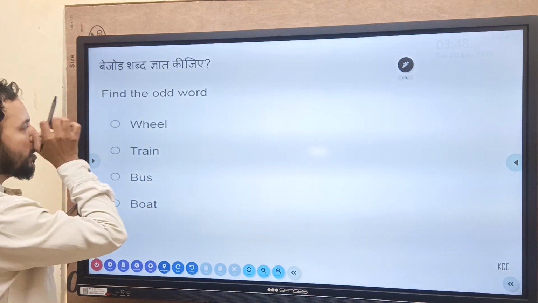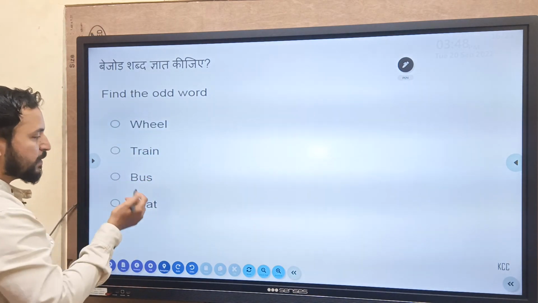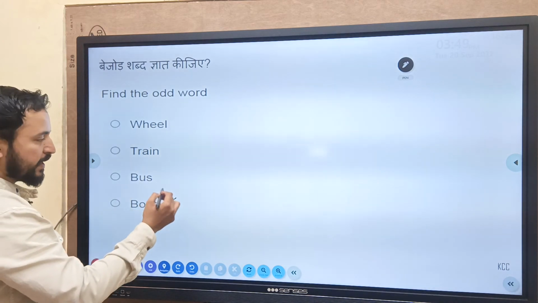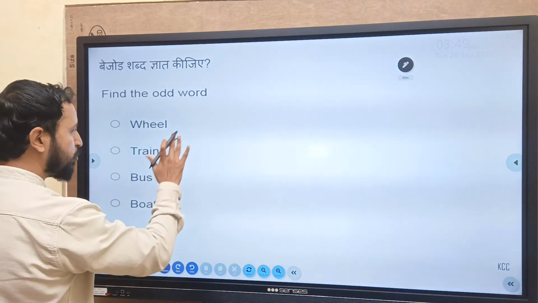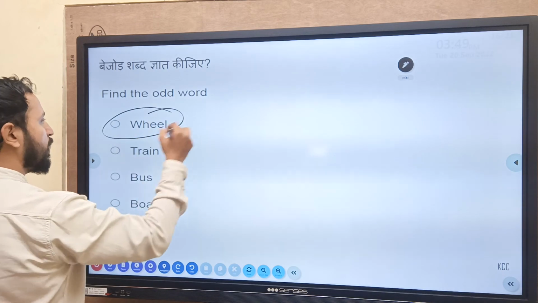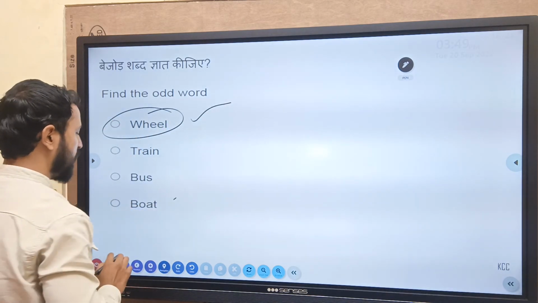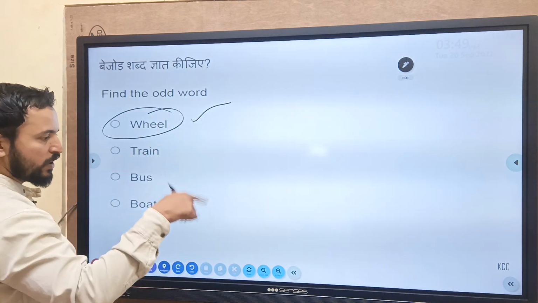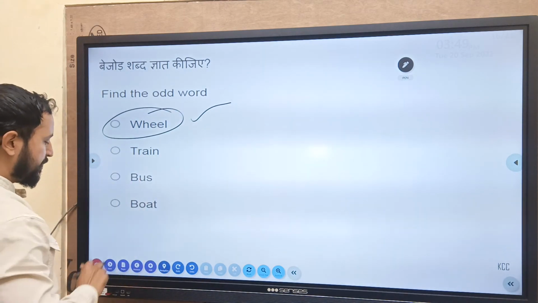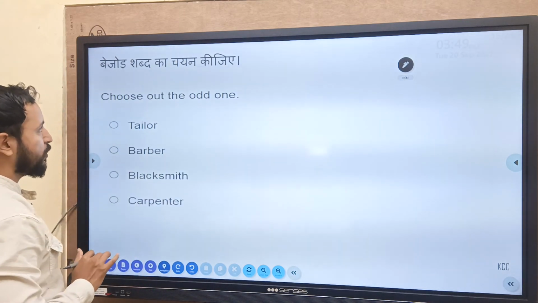Reasoning equation, find the odd word. Wheel, train, bus, boat. These are used for transport. This bus is for transport, the train is also for transport. So wheel is the odd one out. So the answer for the question will be wheel. It is not used for transport. It is only equipment. These are the vehicles for transport.